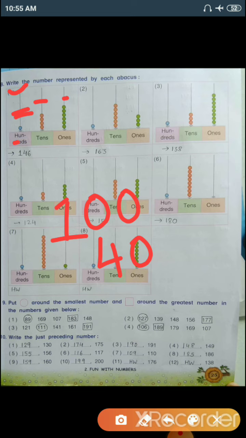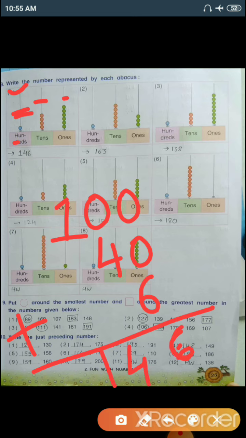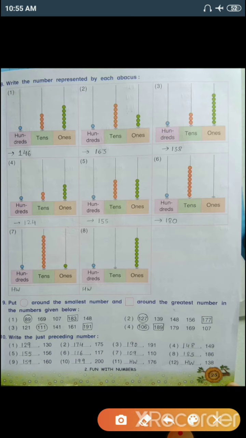And in the ones place there are a total of 6 beads, so the value of those 6 beads is 6. For counting we need to add these numbers, so 6, 40, 100, so 146 is your answer. So you can also apply this method or you can directly write the answer.